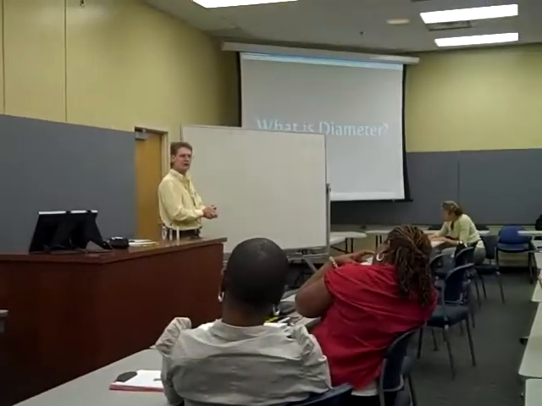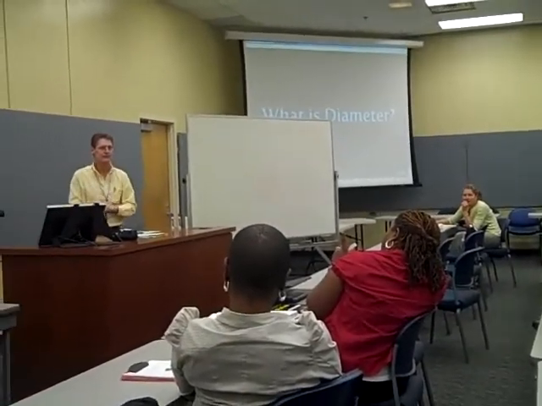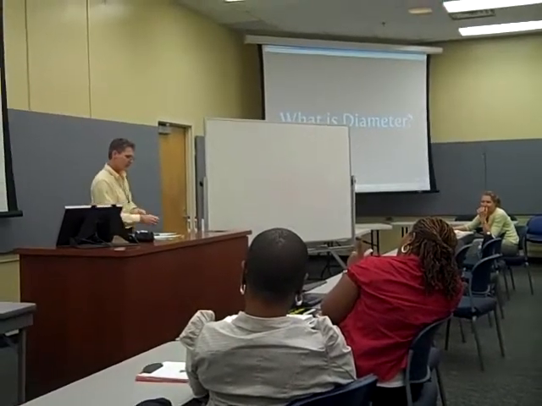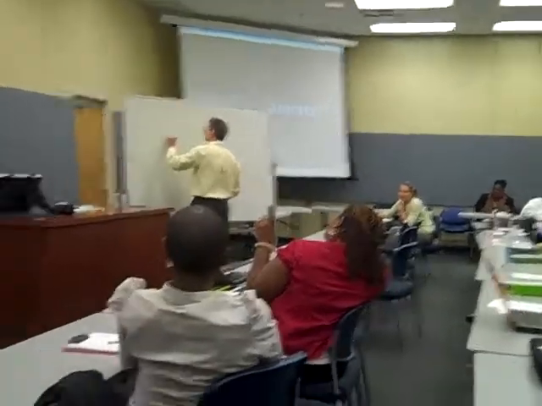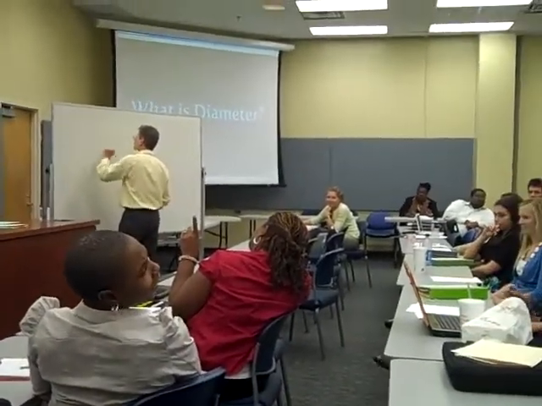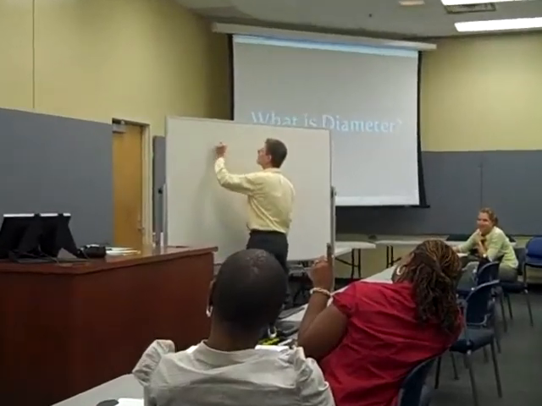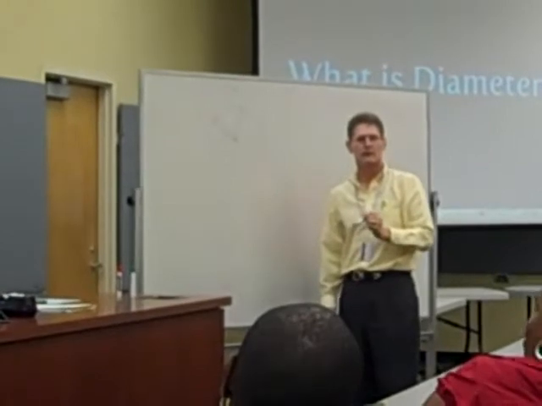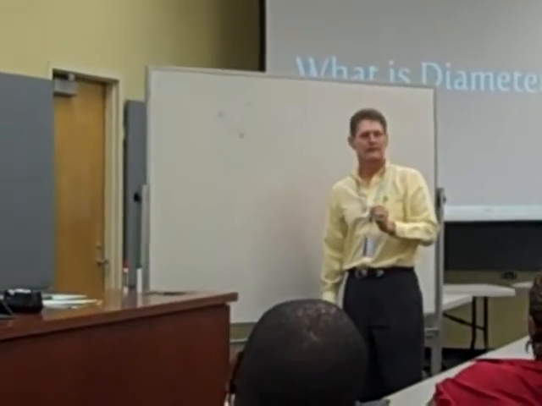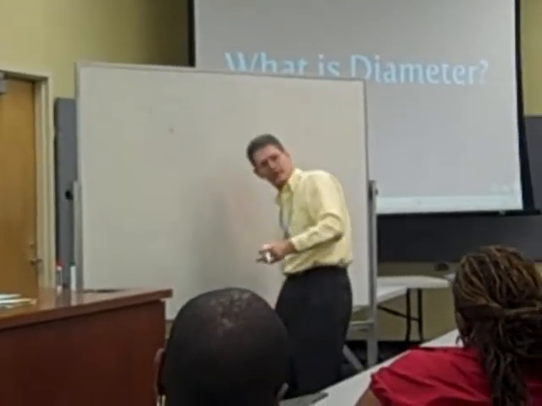So let's go off and ask, what's a diameter? Since we're talking about circle terms. Miss Latrice? Okay, a diameter is two points on a circle that pass through the center. Okay, so here's a point and here's a point and it's passing through the center and it's going like that? Is that what you're saying? It's a chord. He's saying a line. It's a chord. Well, let's let Latrice give her opinion here.